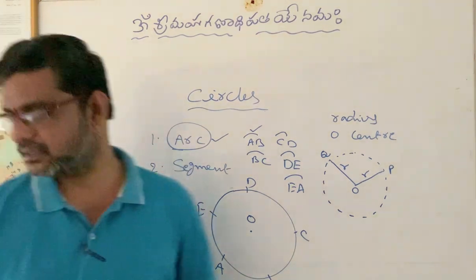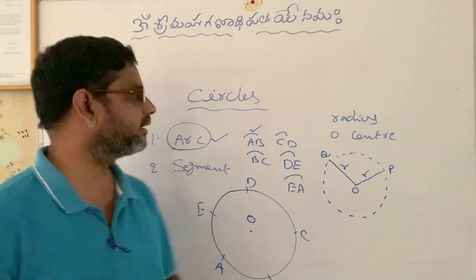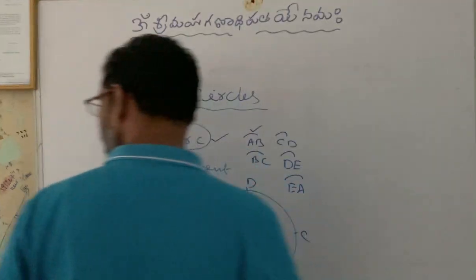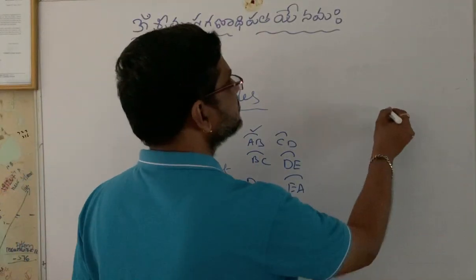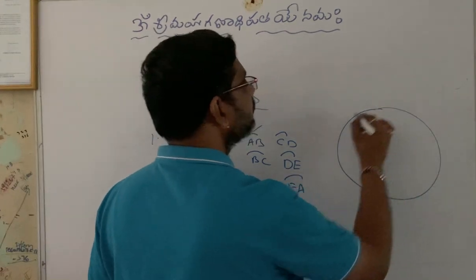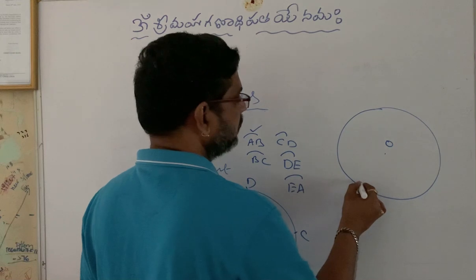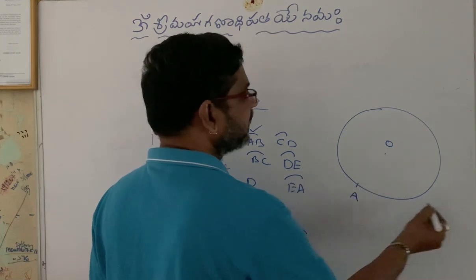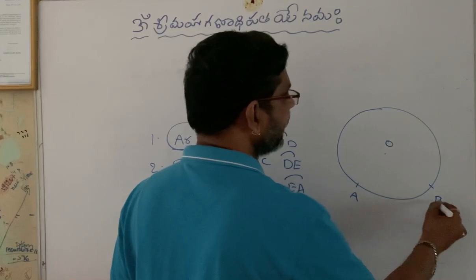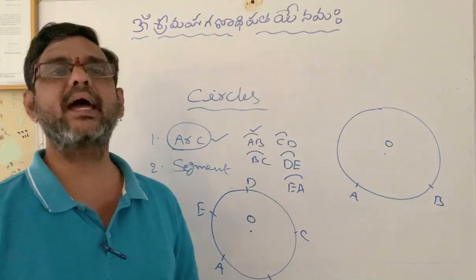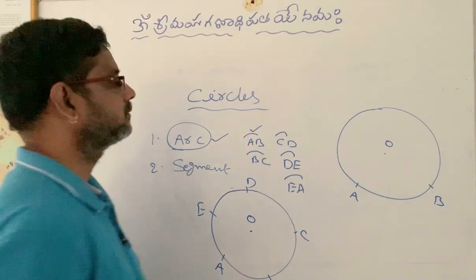Let us discuss something about the arc of a circle. There is a circle with center O. Suppose a circle is divided into exactly two parts.